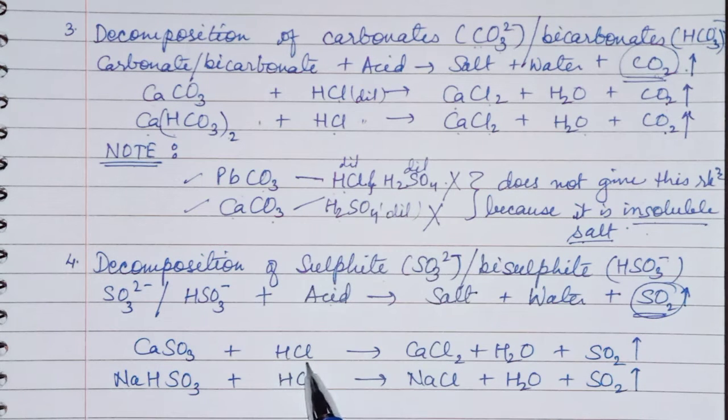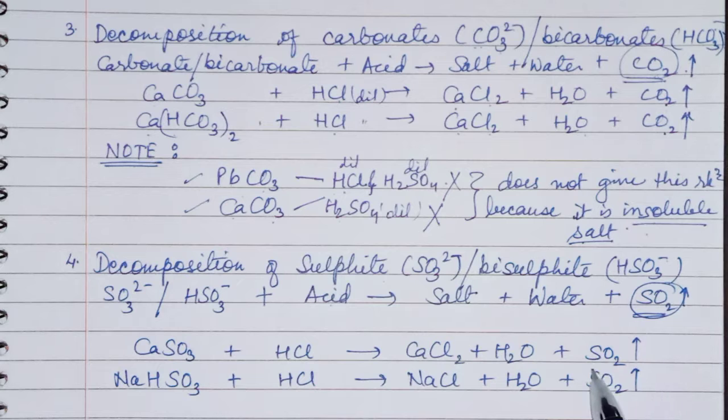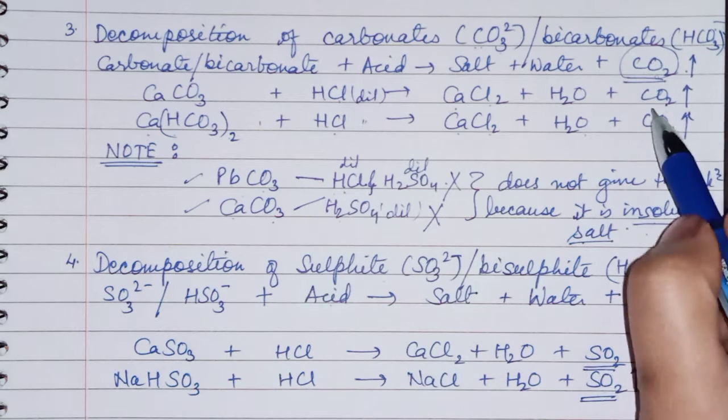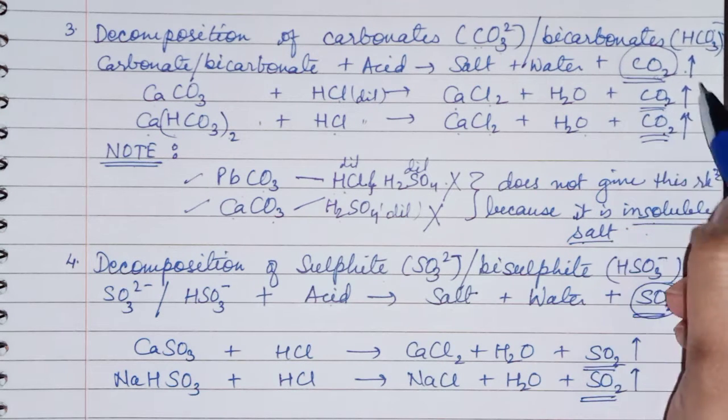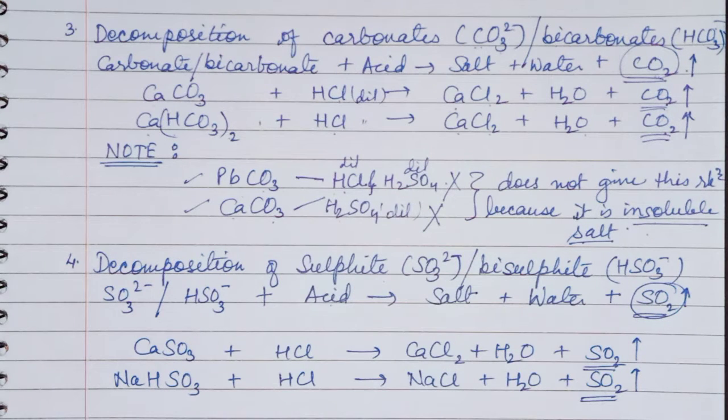When it reacts with dilute HCl, it will give calcium chloride, that is salt, water, and SO2 gas will be released. Another example is sodium bisulfite. When it reacts with HCl, it will again give salt, NaCl, water, and SO2. Children, remember that sulfite and bisulfite will give SO2 gas, carbonate will give CO2 gas, and if it is a normal acid and base reaction, then salt and water.